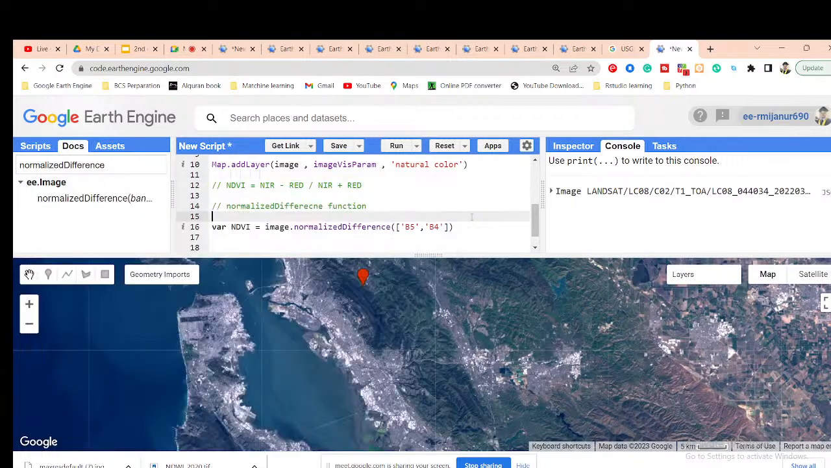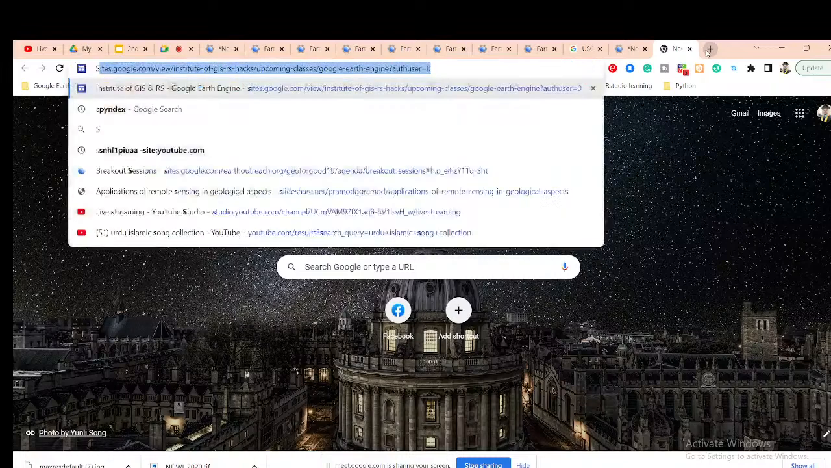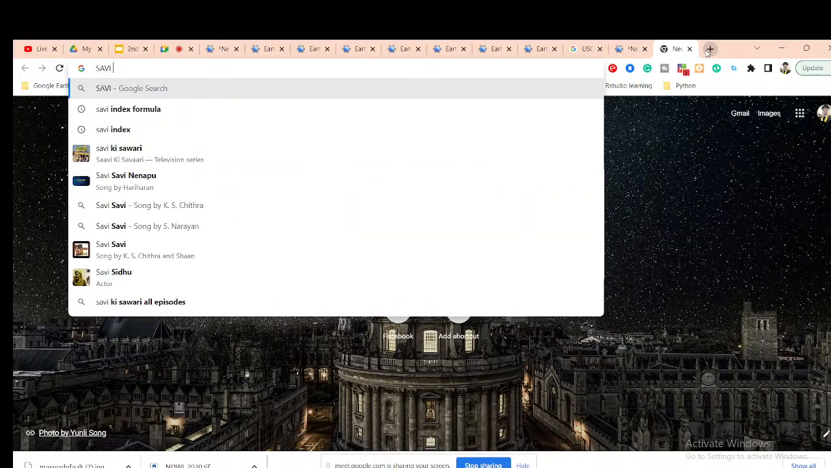Okay, and this normalized difference only works for two bands. Suppose you also have equations such as EVI. You can see the EVI equation, or SAVI, which is the soil adjusted vegetation index.